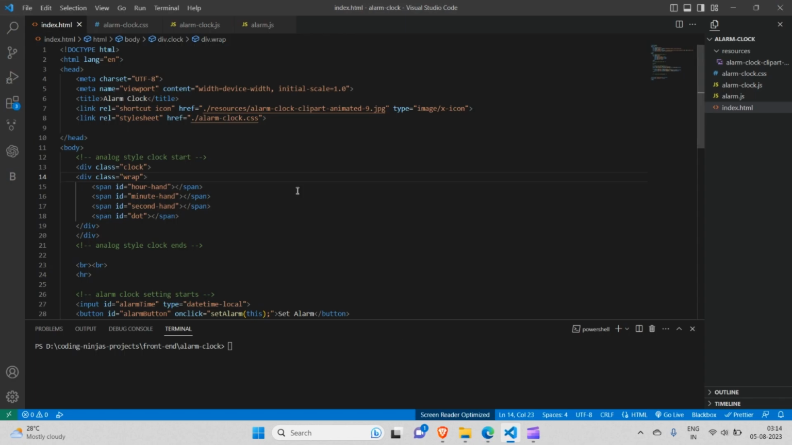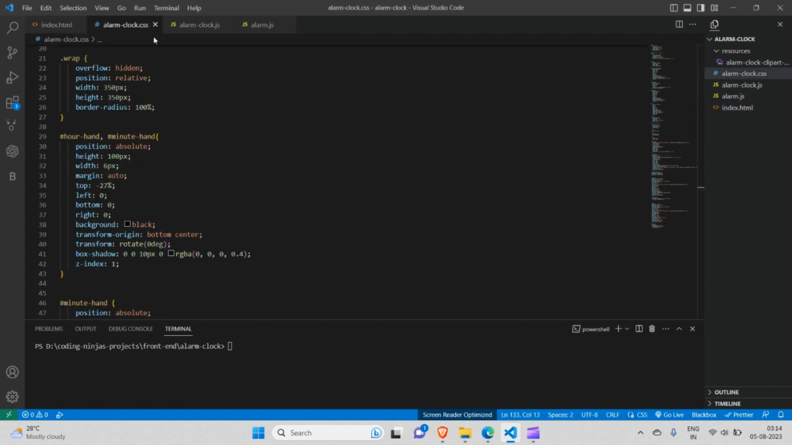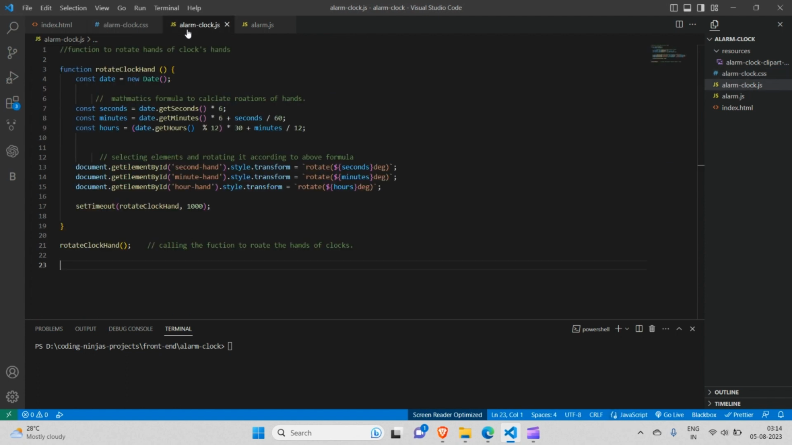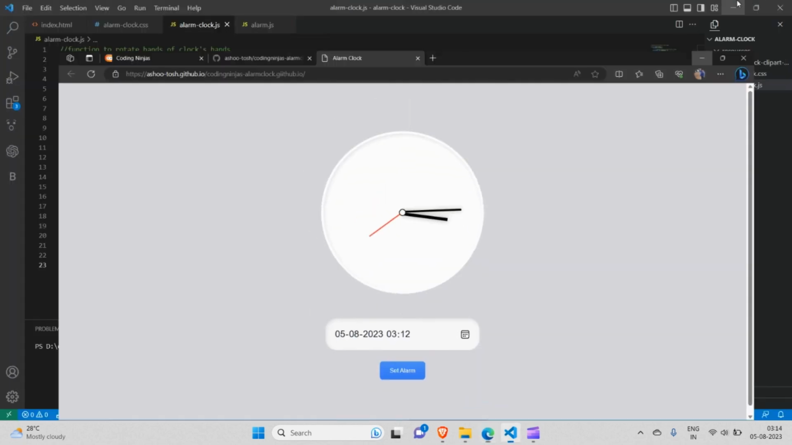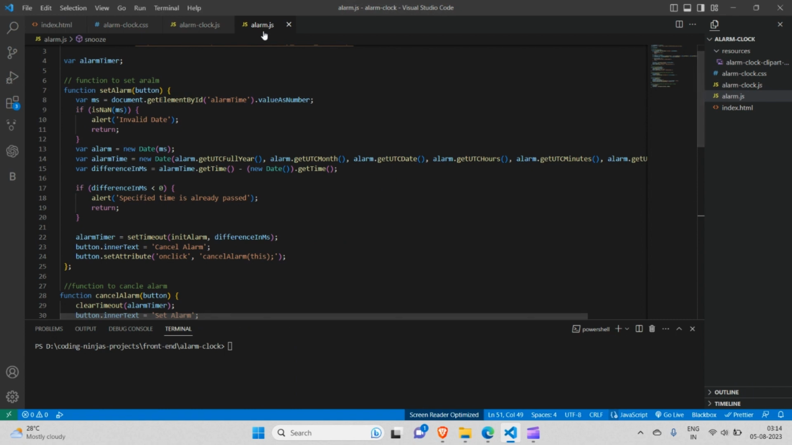So the code goes like this, in which I have four files. Obviously, the first one is index.html, then I have a CSS file, then I have two JavaScript files for two different functionalities. Over here, this file is for rotation of the hands, and the second file is for the functionality of the alarm.